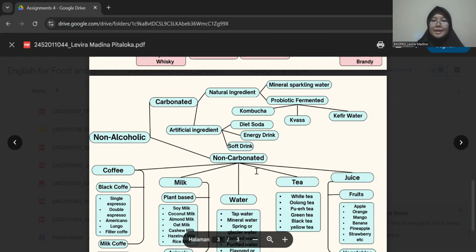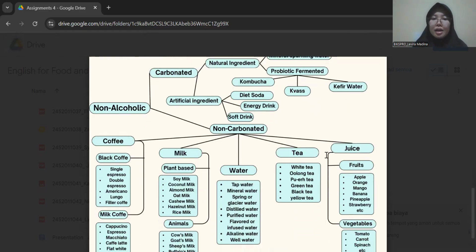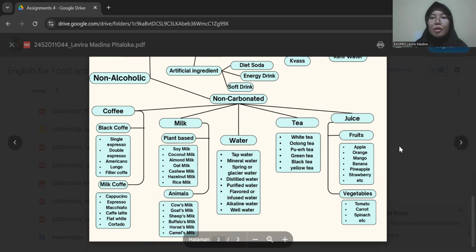So for the next is a carbonated drink with an artificial ingredient, like artificial sugar and artificial colors, and it's not good for our health. Examples of carbonated artificial ingredient drinks are diet soda, energy drinks, and soft drinks. And for the next is a non-alcoholic non-carbonated drink.